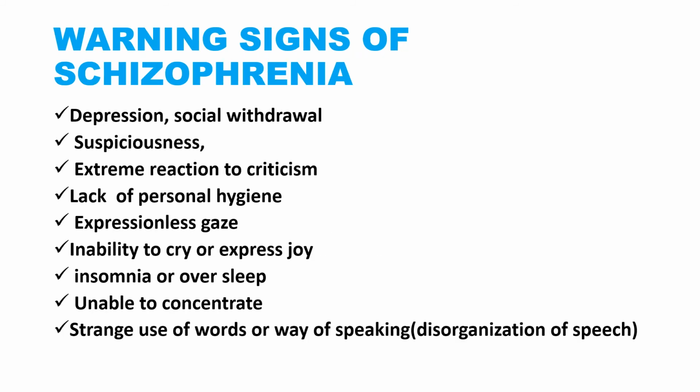Next, now we will see the warning signs of schizophrenia. Before the occurrence of schizophrenia, or before developing schizophrenia, we can see some clear warning signs in the patients. They are depression, social withdrawal, and suspiciousness. They will show a suspicious nature in everything. Extreme reaction to criticism: if someone is criticizing, or telling you that you are doing something in a wrong way, suddenly they get angry.